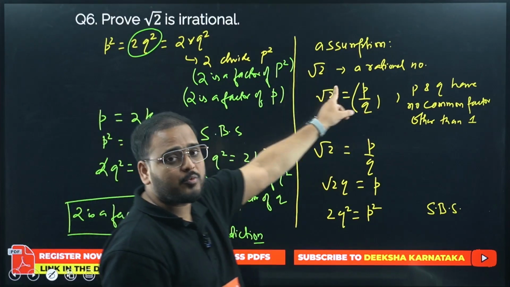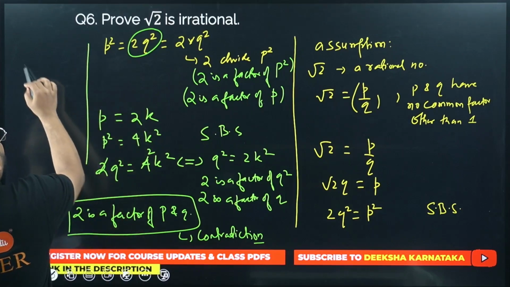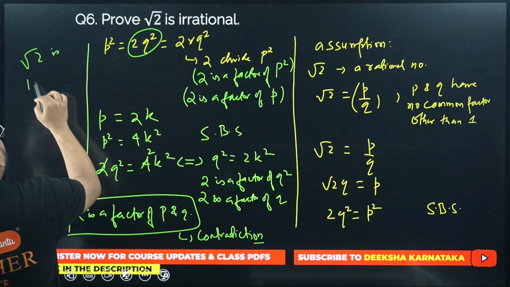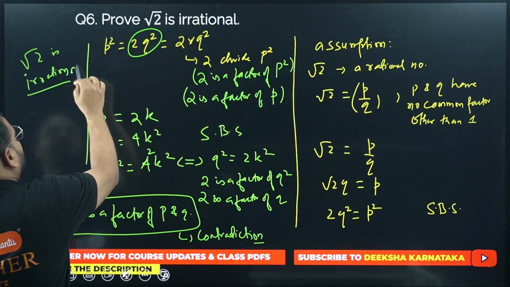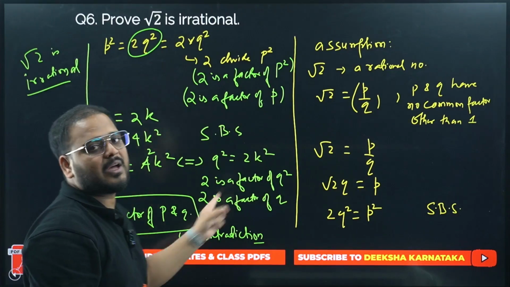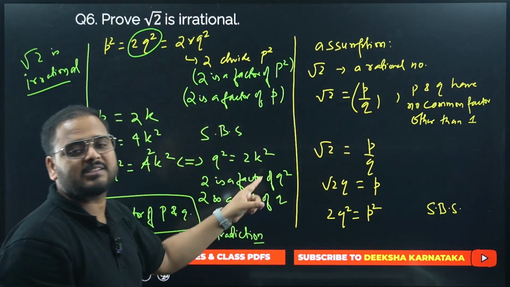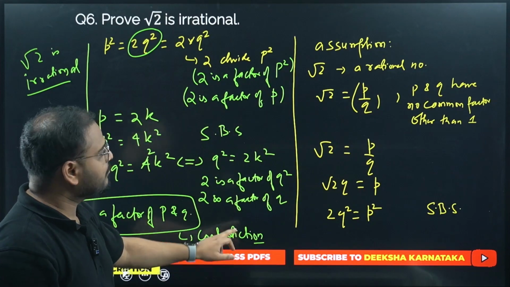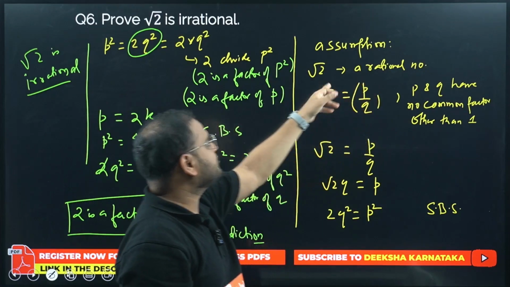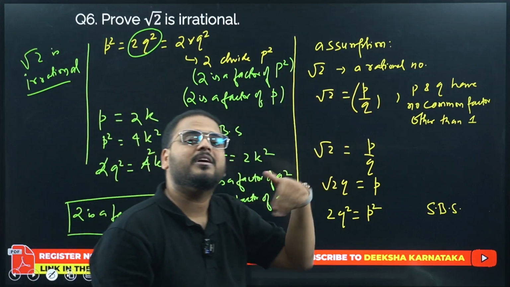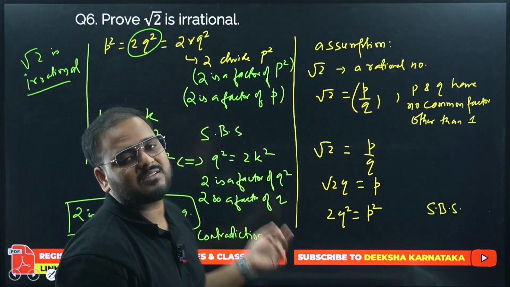It means that what I assumed to be rational has to be irrational. I can write root 2 is irrational. How come, sir? Because whatever we assumed is contradicting my final statement. Either this is right or that is right. Both cannot be right at the same time. So there is a contradiction. For that I can say that root 2 cannot be taken as rational. If something is not rational, it is irrational. So root 2 is irrational. Complete the statement, write this at the last line.